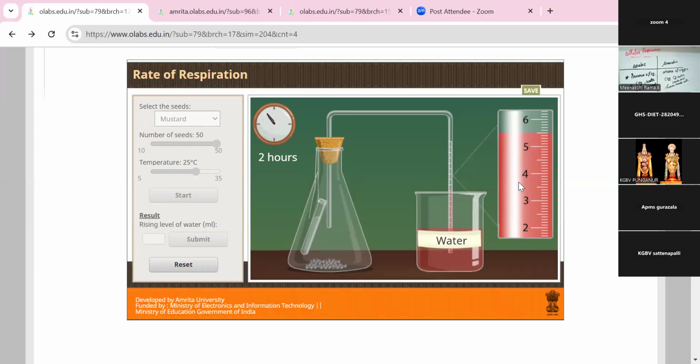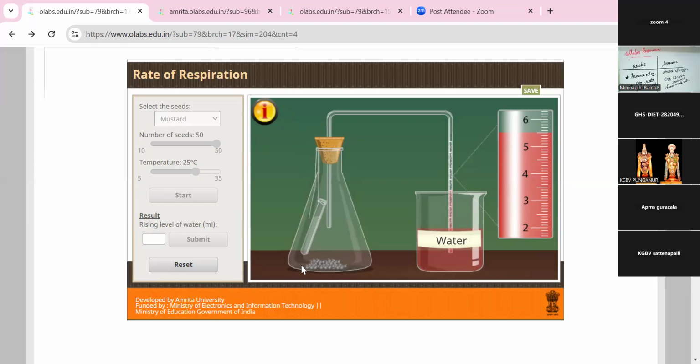Yes, the level of that scale is 5.5. So that is 3.5 centimeter. Water level is increasing here. The process is very fast.